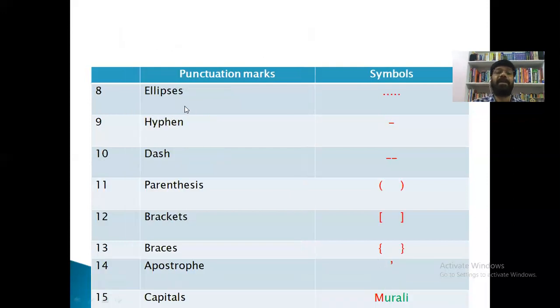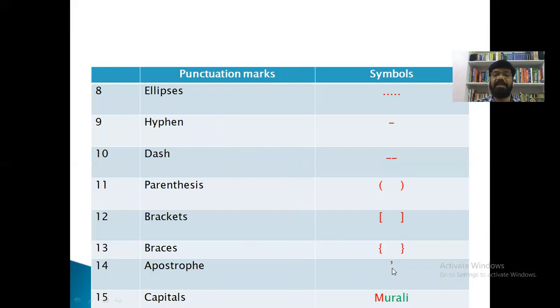Ellipsis, and see the symbol of ellipsis. Hyphen, and dash. The dash is a little bit bigger than the hyphen. Parenthesis, this is the symbol of parenthesis, right? Brackets are in the shape of a square, and the parentheses are in the shape of a semicircle. And braces, this is the symbol of braces.